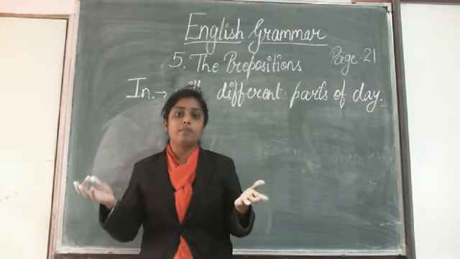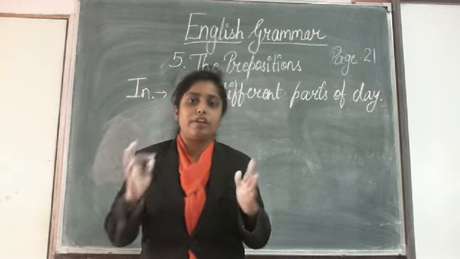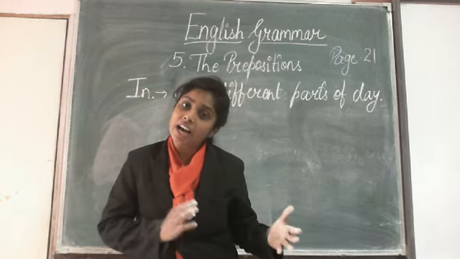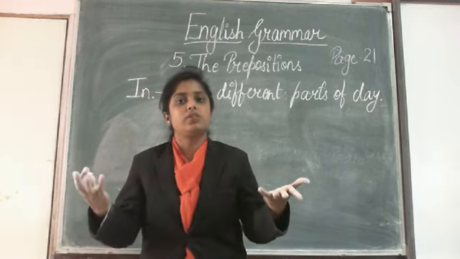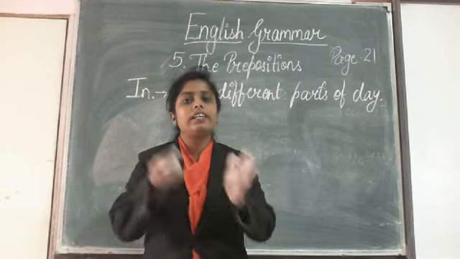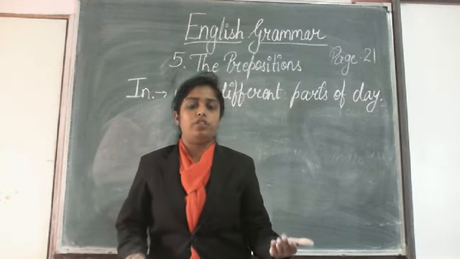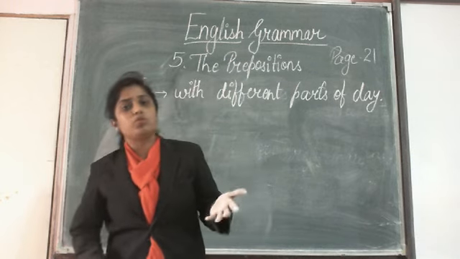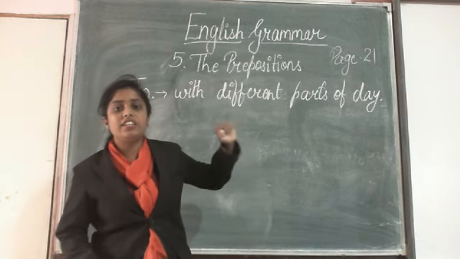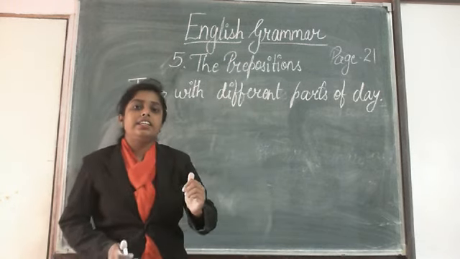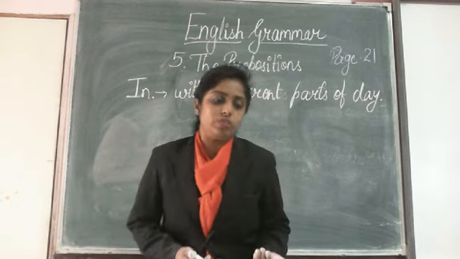Afternoon, it is again a part of the day. Morning, afternoon, evening, night, midnight, you can also say that, right? So all these are what? These are all the parts of the day. So you can also use "in" when you are telling about a part of the day.